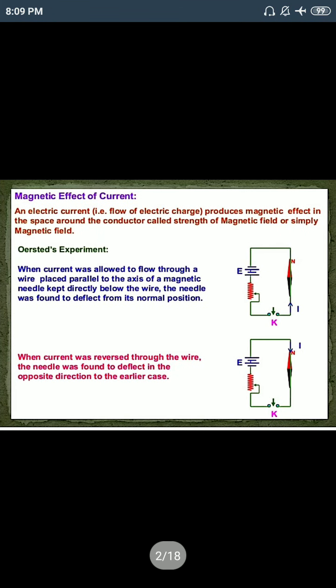So magnetic effect of electric current. So first we have to know what is a magnet. We know that a magnet attracts a small piece of iron, cobalt, nickel, etc. And what is the magnetic field? The space or the region around the magnet within which its influence can be experienced is called magnetic field, similar